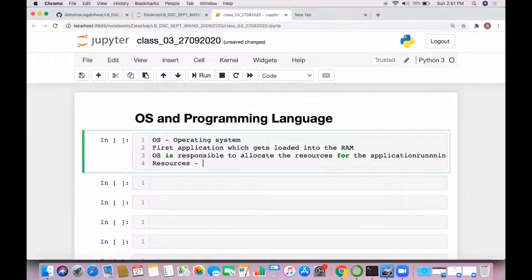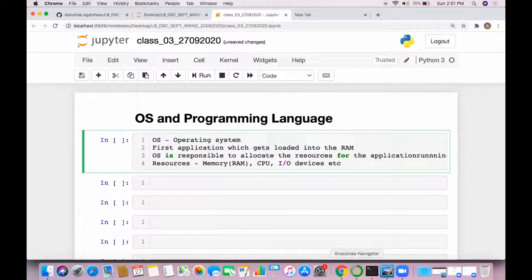The resources we have are memory, you can say RAM, then we have CPU, then input output devices, etc. There are a number of resources on our system which should be allocated to the different applications.